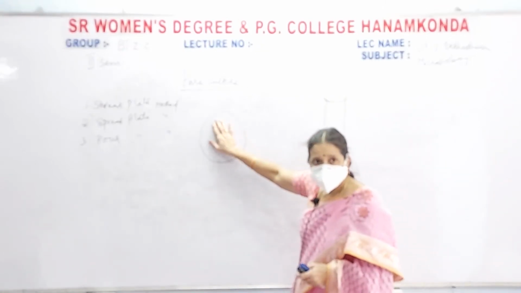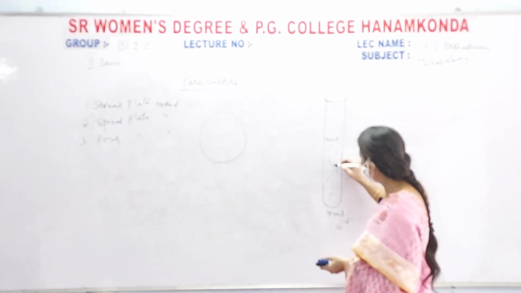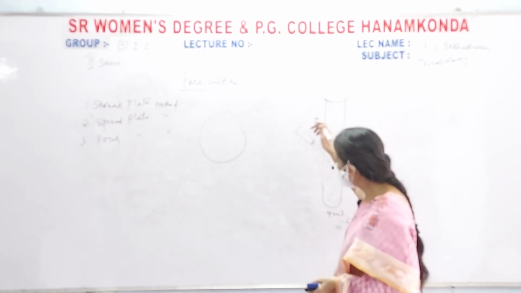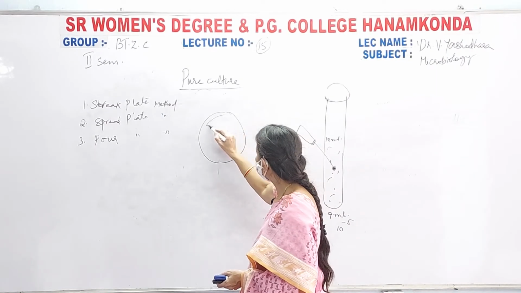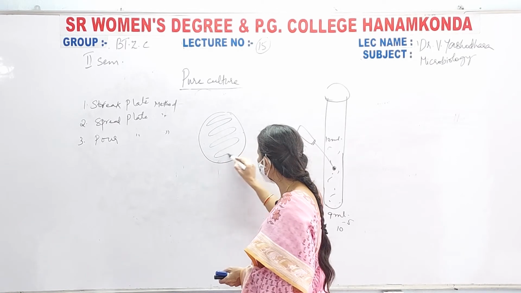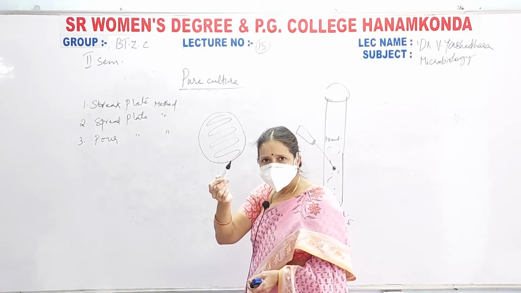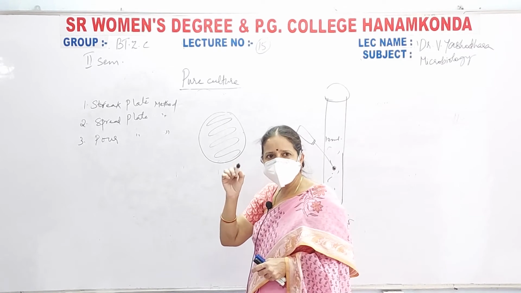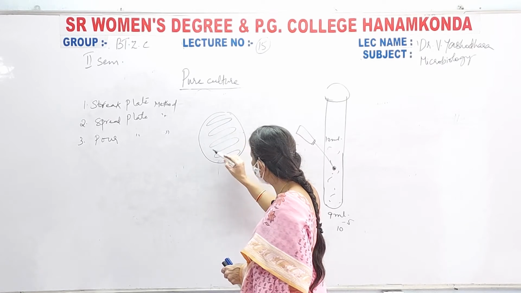Once it gets solidified, simply take a loopful of this bacterial culture and streak it. What is the meaning of streaking? Like this you streak it without lifting it. Suppose this pen is your loop, and at the tip is the inoculating loop, which carries a thin film of bacterial culture. Now you have to draw like this without lifting it.